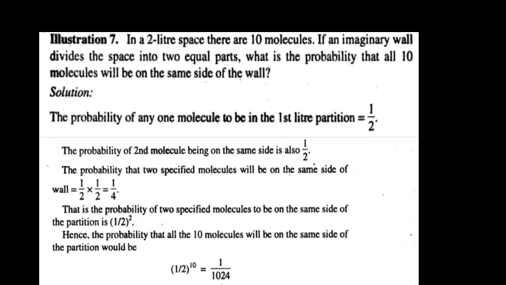Hence, the probability that all the 10 molecules will be on the same side of the partition would be 1 upon 2 raised to the power 10, which is equal to 1 upon 1024.